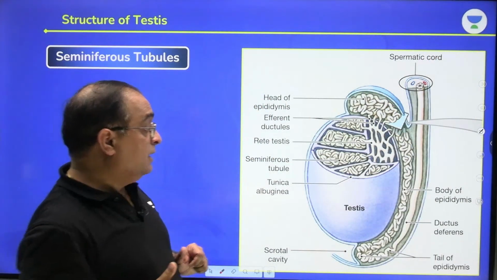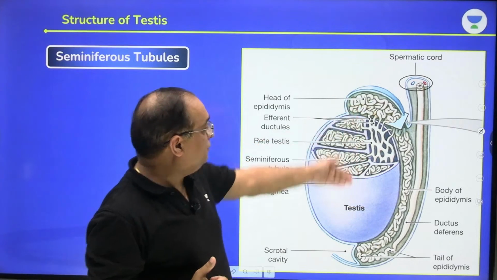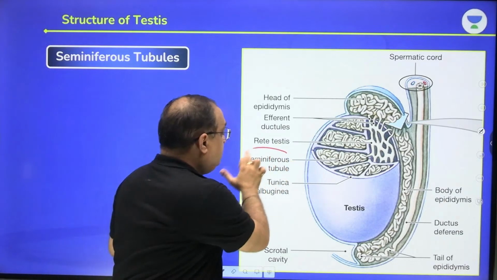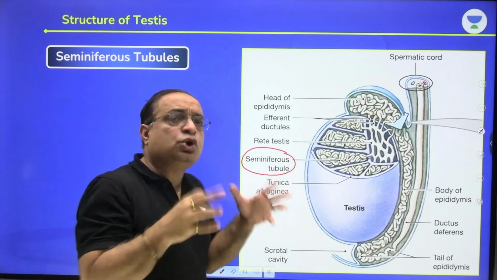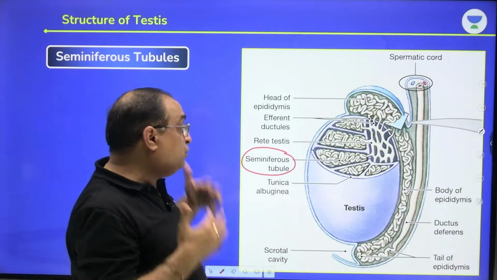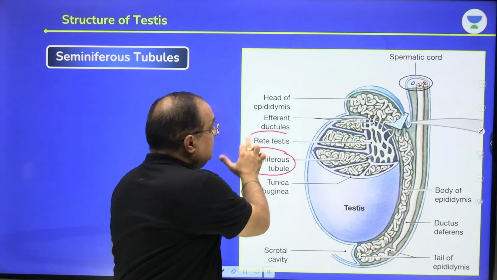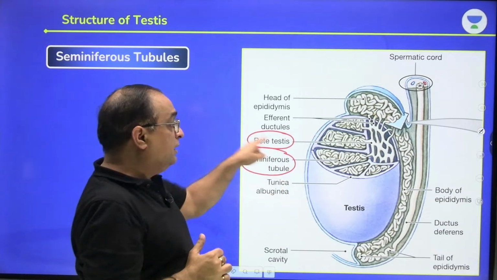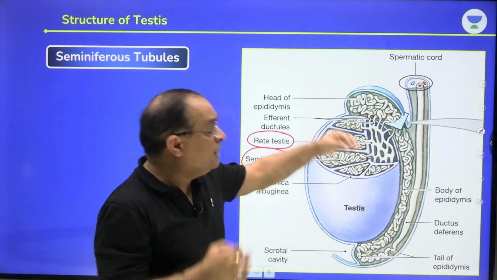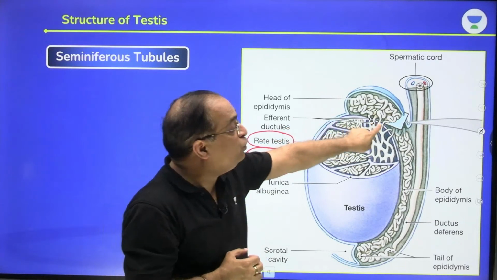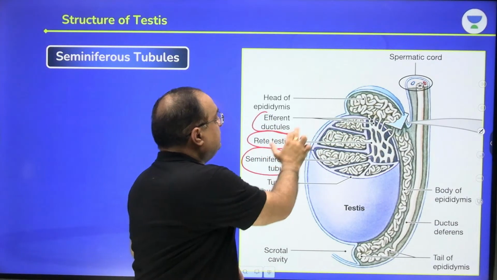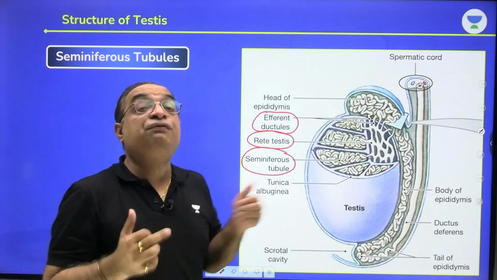Another beautiful diagram. This structure is testes. You can see a cut view, and inside the testes you can see seminiferous tubules. Highly convoluted means highly folded. They open into straight tubules which are called tubuli recti. Tubuli recti open into retitestes, this network which you can see here. Fine ciliated tubules originate from retitestes, and those ciliated tubules are called vasa efferentia.